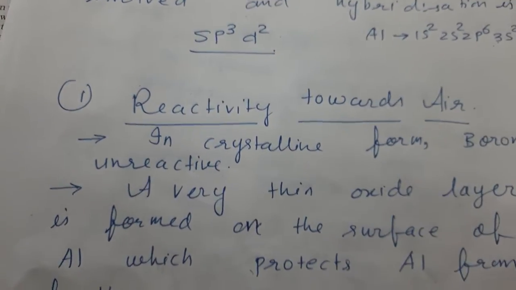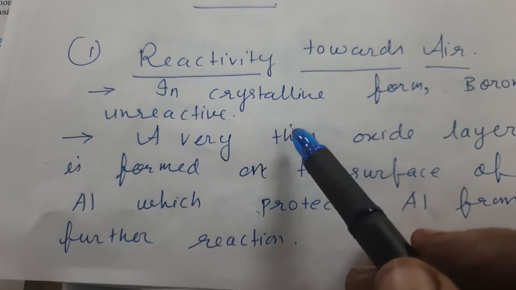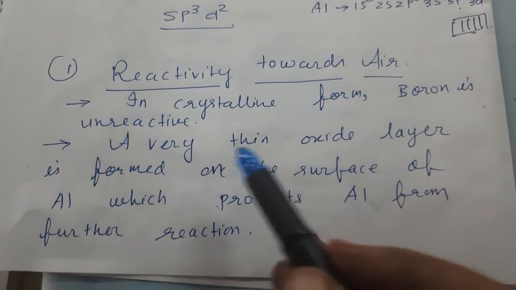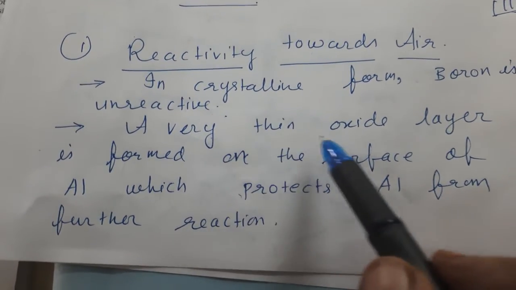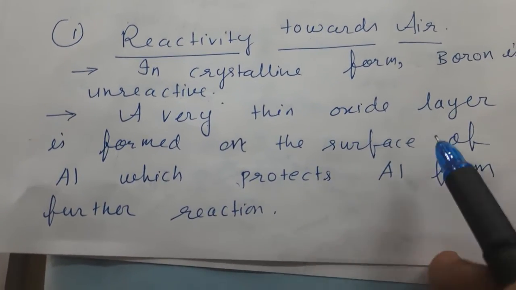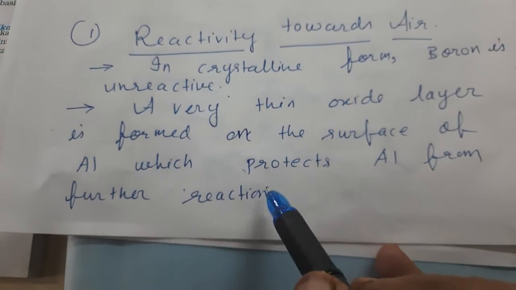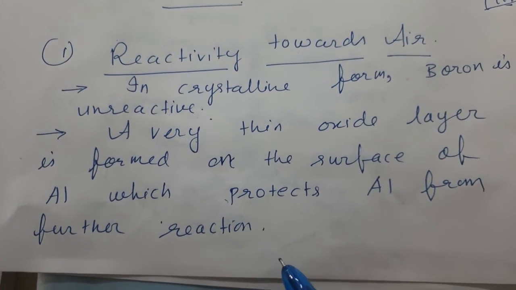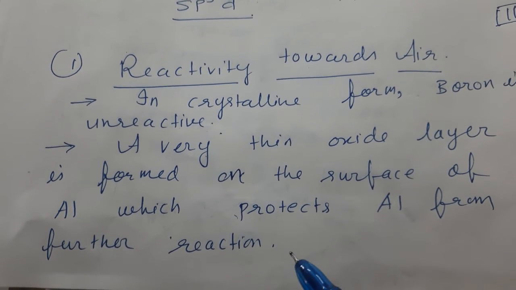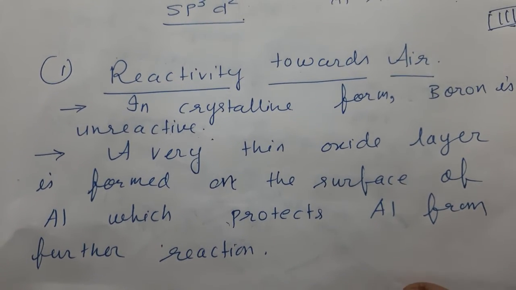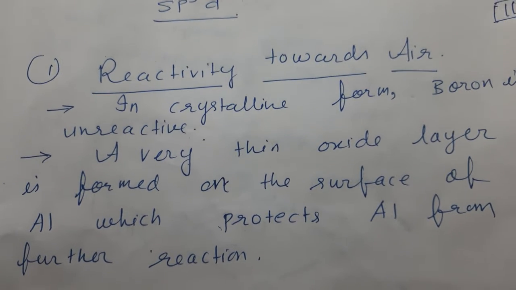Then comes reactivity towards air. In crystalline form, boron does not react with air. Boron is unreactive. A very thin oxide layer is formed on the surface of aluminium which protects aluminium from further reaction. So, in presence of air, oxide will be formed and this oxide layer prevents aluminium from further reactions.